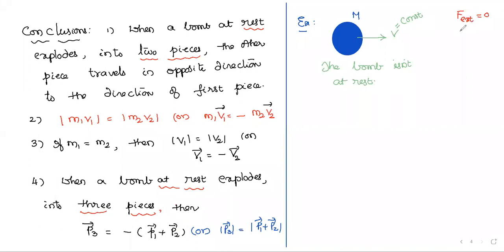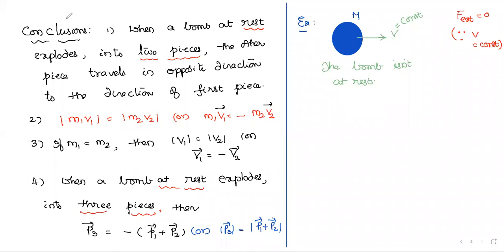How can you say, sir, external force zero? Simple, since the velocity of the bomb before explosion is constant. It is not changed, since V equals constant, external force is zero. So, sir, if the bomb explodes into pieces, two or more pieces, are you going to apply the law of conservation of linear momentum? Sure, I am going to apply the same thing.